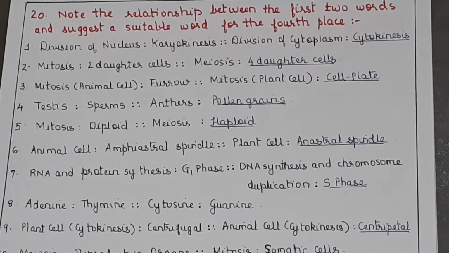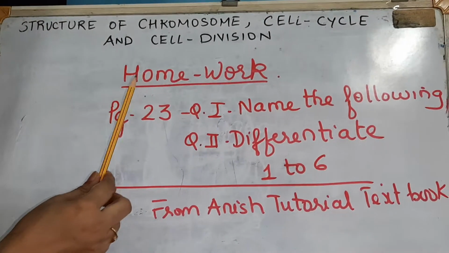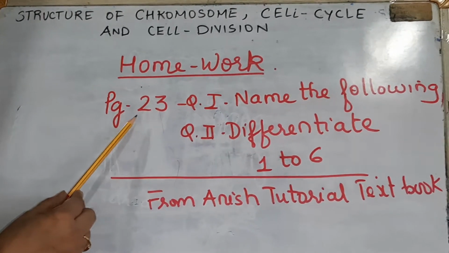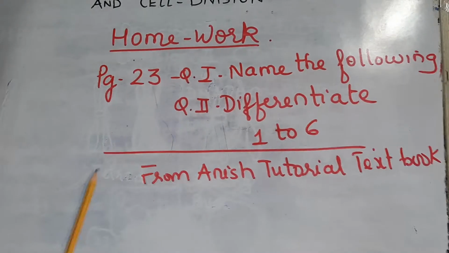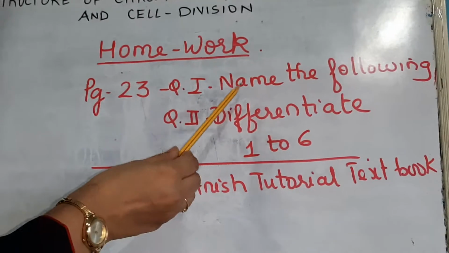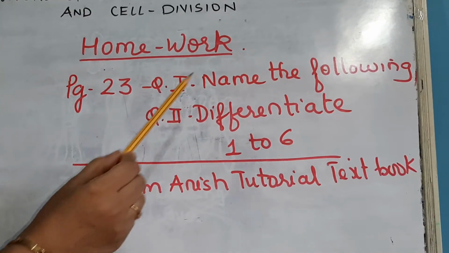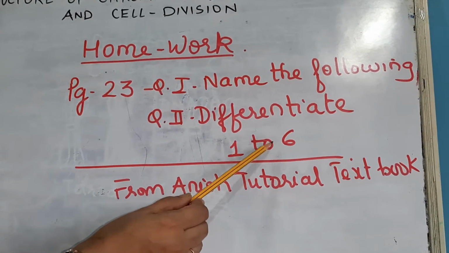Now we'll have a look at the homework which you are supposed to do. Note down the homework. Page 23 from the Anish tutorial textbook. Question 1 is name the following. So homework is page 23, question 1, name the following. You have to write all those in your notebook. And question 2 is differentiate between the following, that is 1 to 6.